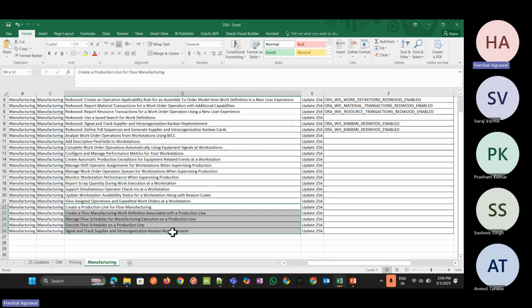Now from here, whatever we are going to see is related to flow manufacturing. Flow manufacturing is a method of manufacturing characterized by running a continuous flow of similar products, often a single piece flow on a production line at a steady rate to align with the customer demand. And this flow manufacturing has been built into the Redwood pages.